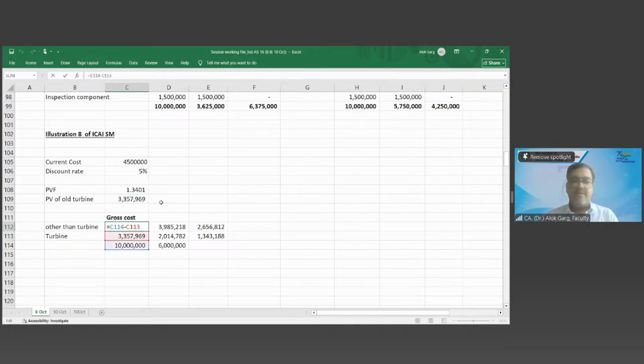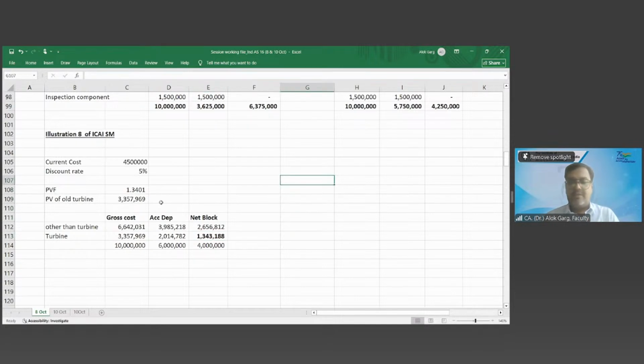So the remaining is my 1 crore minus turbine cost and accumulated depreciation. What is my accumulated depreciation? What is my net block? What was the original life? Original life 10 years. This divided by 10 multiplied by 6. As you told me, the total accumulated depreciation is 60 lakh. What is my net block? This minus this. So what is the value of the old turbine? Remaining value 13,43,188.